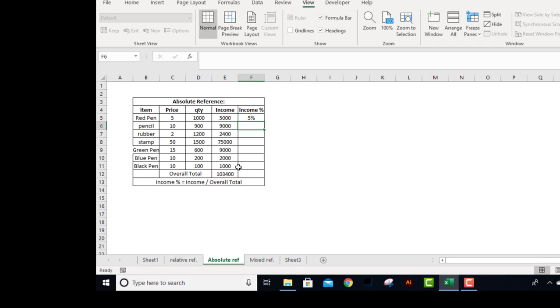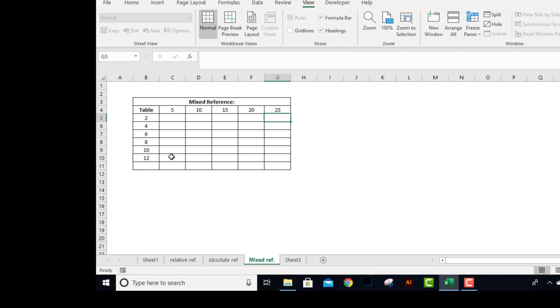The result of the first one we get anyway, but when I drag it down, you can see that now it is giving me the result, and E12 will remain the same. Let me drag it down to get the result till the end. Now let's go to the next worksheet.